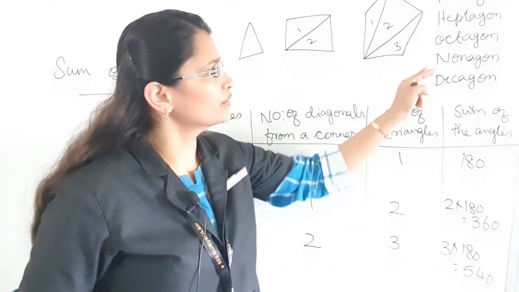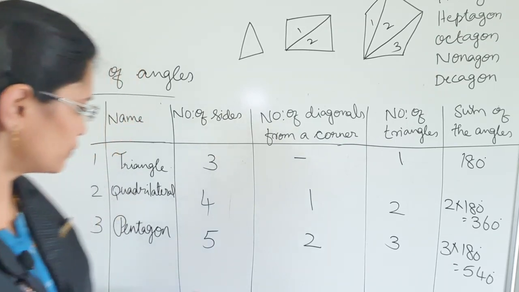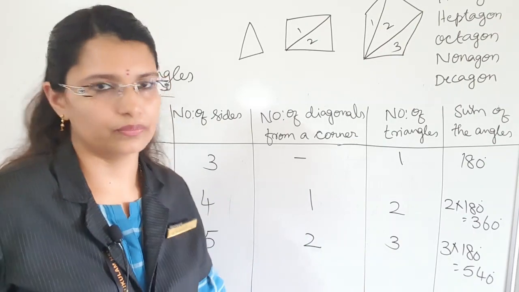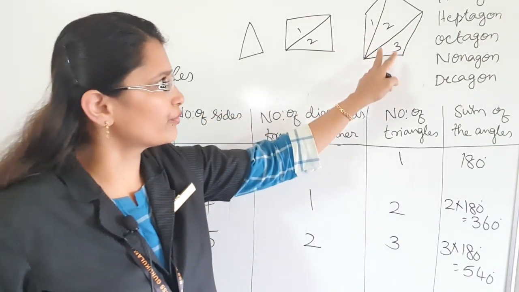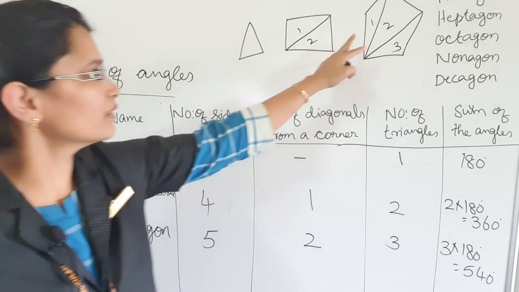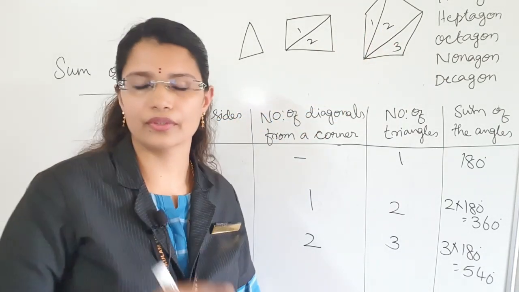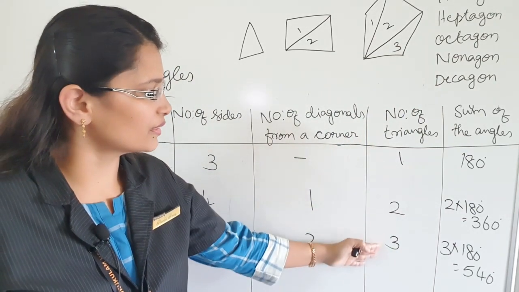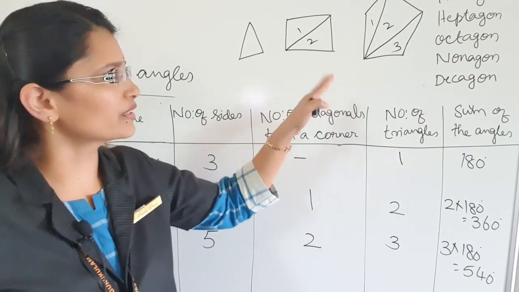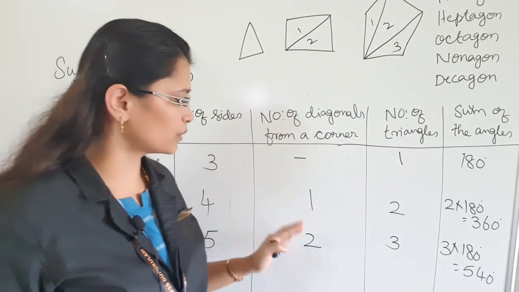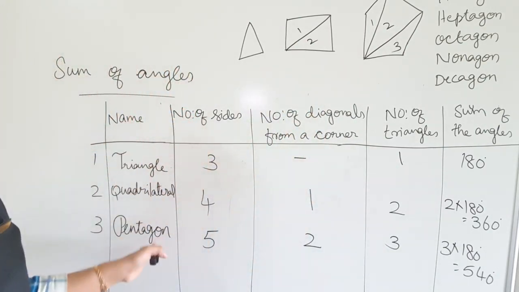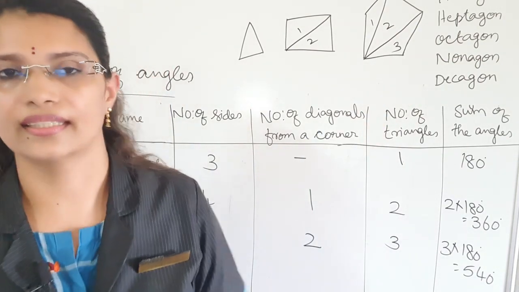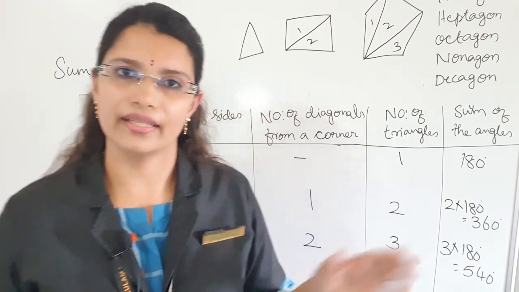So 1, 2, 3, 4, 5. These 5 questions you have to write down and then complete the table. Okay, you have to draw the figure first, then count how many triangles you will get after drawing the diagonals, and write that right under this. Then the number of diagonals, how many diagonals you got, you have to write that, and then the number of sides and then the name. Okay, so until decagon, until 10-sided, you have to draw and write.